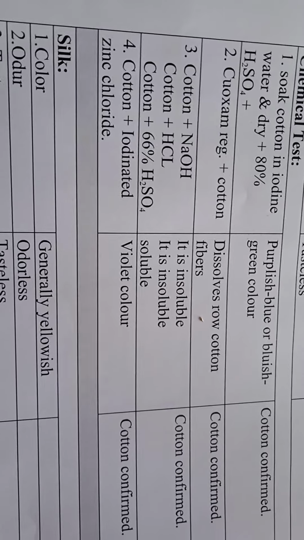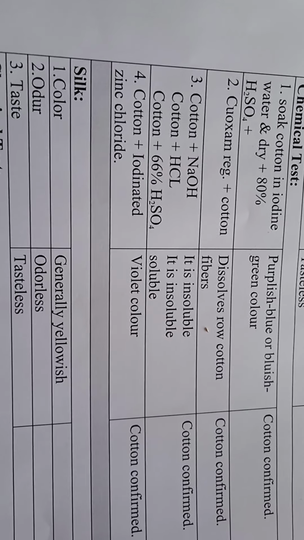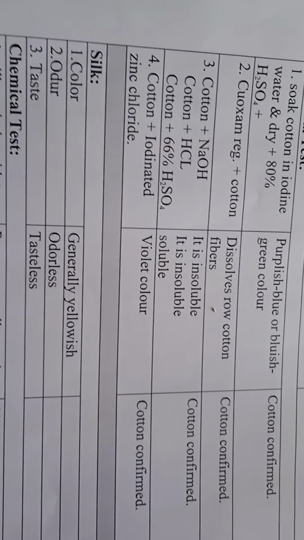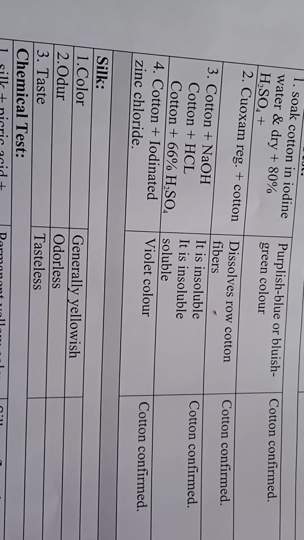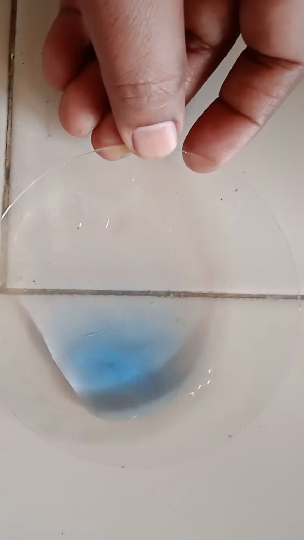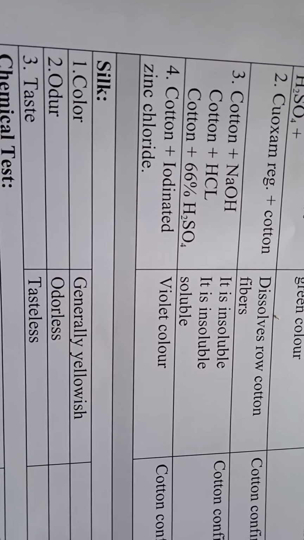In the second test you have to take the Cuoxam reagent and add the cotton sample to it. It dissolves the raw cotton fibers in the Cuoxam reagent. That is confirmed. Here you can see I have taken Cuoxam reagent. Okay, to that I will put the fibers of this cotton. You can see it gets dissolved in the Cuoxam reagent. Here you can see the cotton fibers have dissolved. That means cotton is present.